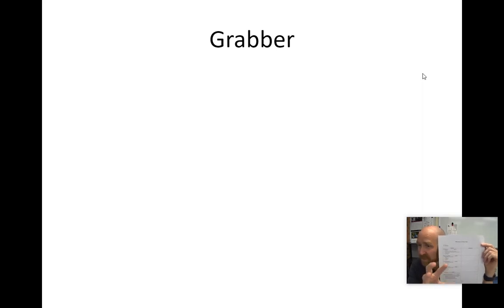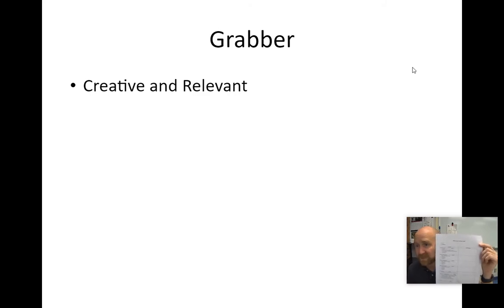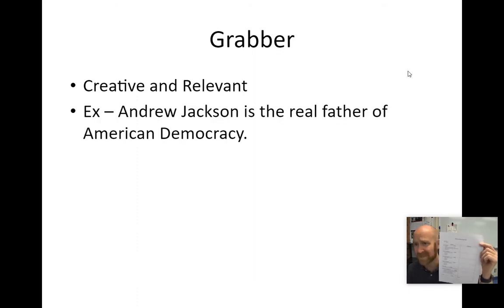I'm going to tell you what these things are, and then I'm going to give you examples of them. You cannot use my examples. You can use similar things, but you're going to have to put them in your own words. So, what is a grabber statement? A grabber statement is just something that's designed to catch your attention. It needs to be creative, and it needs to be relevant to the topic. So it's got to be about Andrew Jackson and whether or not he promoted or hurt democracy in America. Here's an example: Andrew Jackson is the real father of American democracy, right?